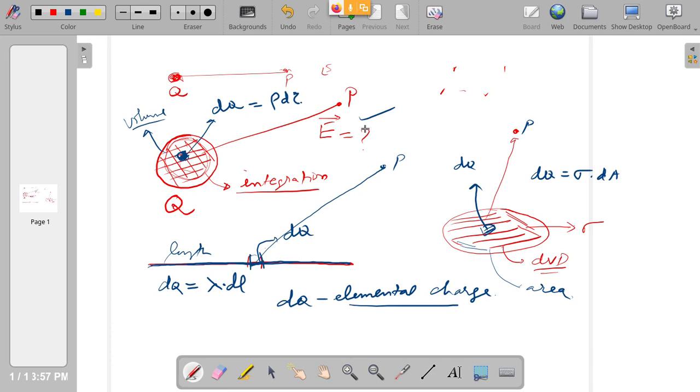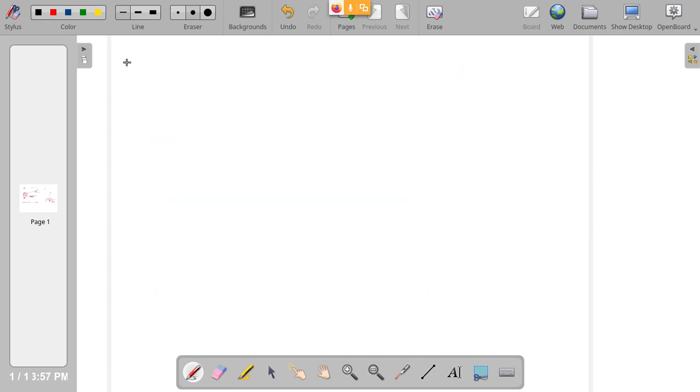So for each of these cases, we can define the electric field as we defined before. That is, for line charge, electric field E is 1 by 4 pi epsilon naught dq by r squared. r is the distance between the point where you are measuring the field and the element that is present within that object.